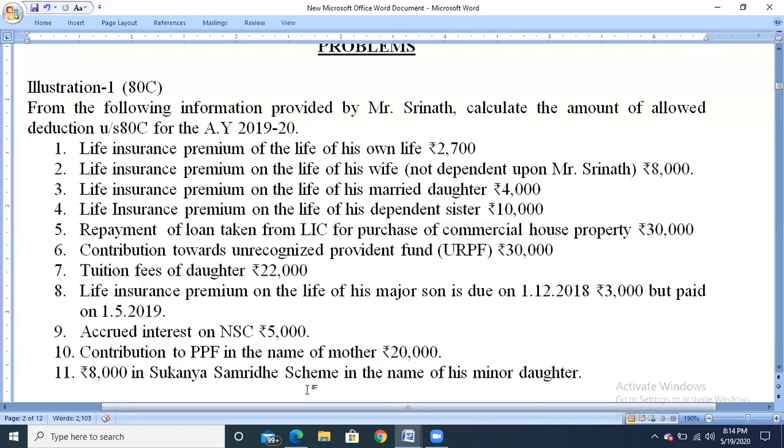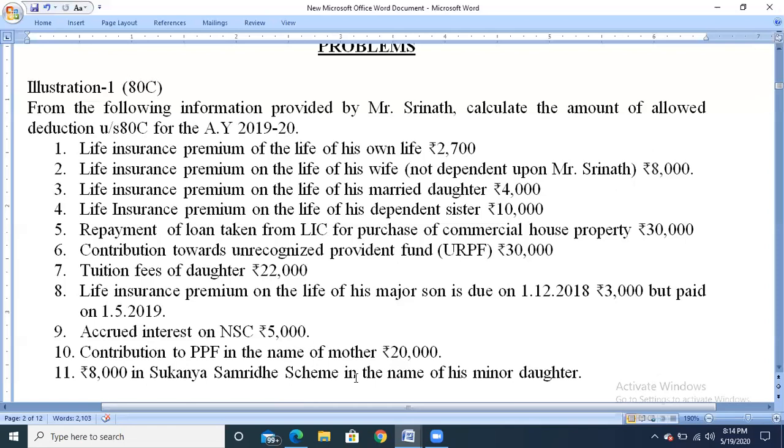Last one, rupees 8,000 in Sukanya Samriddhi scheme in the name of his minor daughter. So any amount which has been contributed to the Sukanya Samriddhi scheme is eligible for deduction under section 80C. So we need to consider the 8,000 rupees.